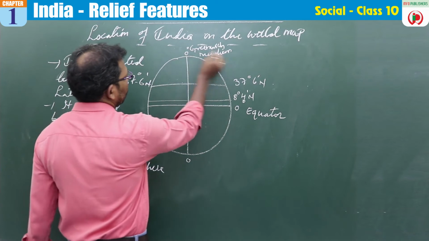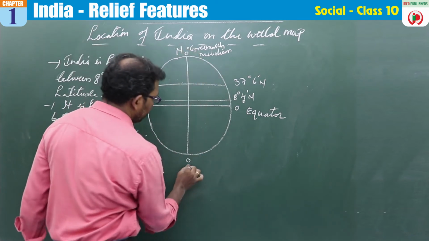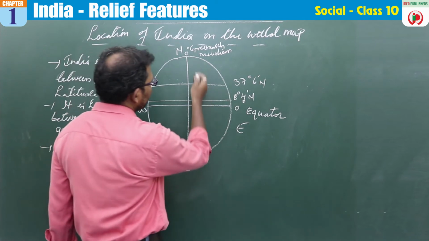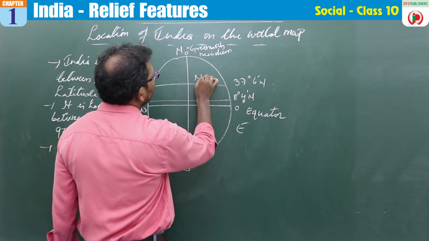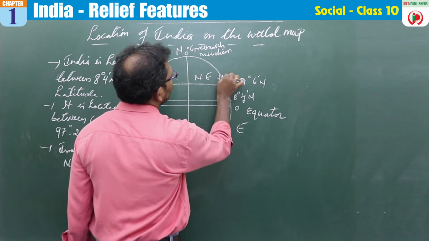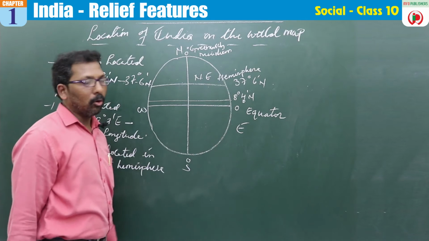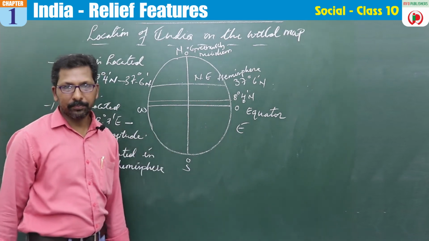So this is north, this is south, this is east, and this is west. So India is located in the northeast hemisphere. So hope you have understood this question also.